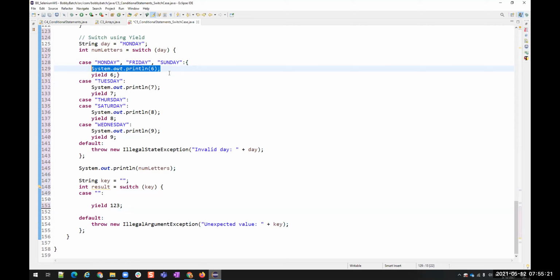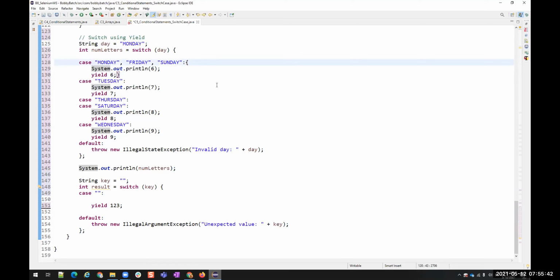You have to give it outside. If you want to print something when you enter into this case, then you can have this SYSO statement. If you don't want to print anything, there is no need to have this SYSO statement. That printing is for the case. Exactly. In this case only we have the yield.